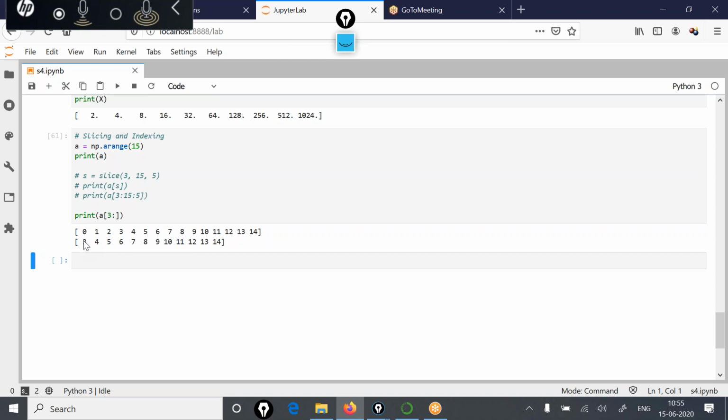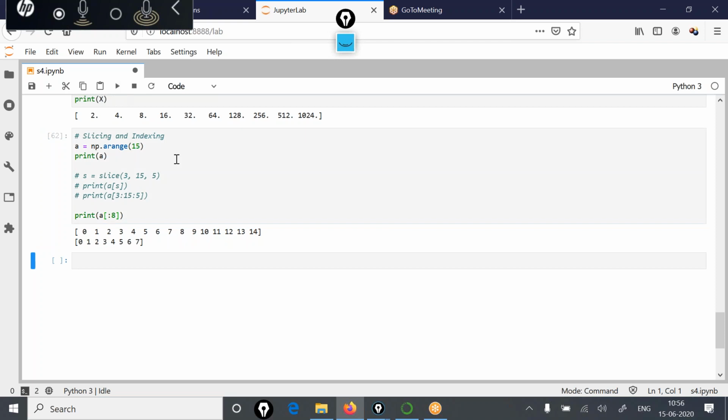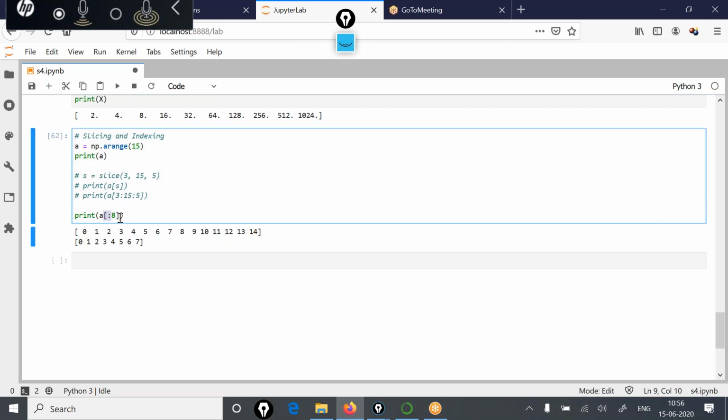So 3 colon means all the values starting from third index onwards. And if you write blank colon 8, that means starting from the first element till this number minus 1. This number minus 1 is 7, so all the values from 0 index to 7th index would be displayed.